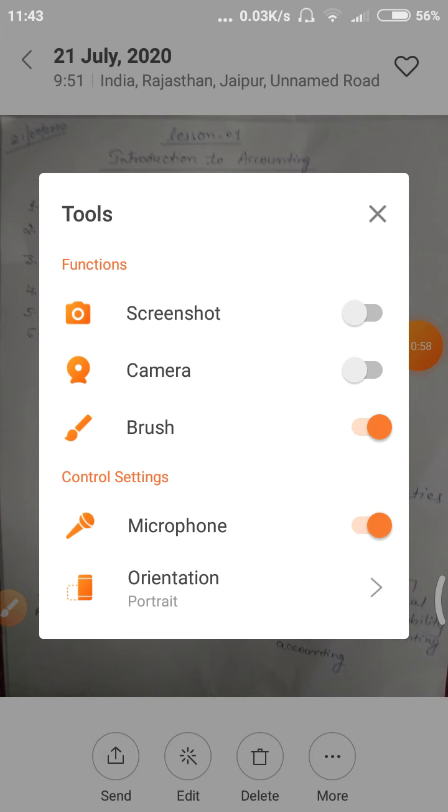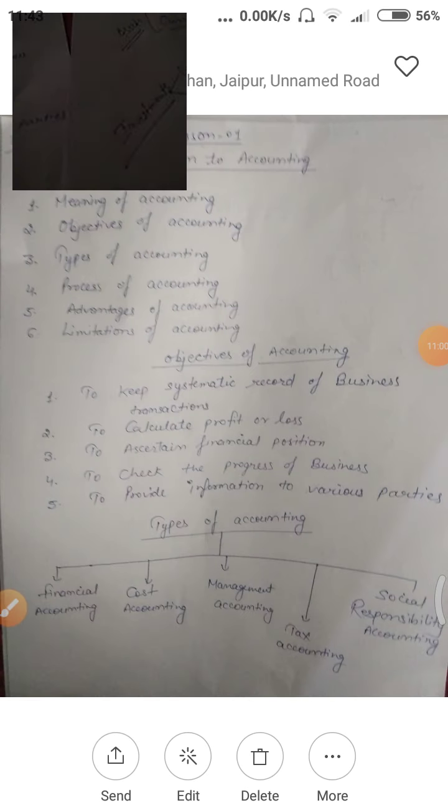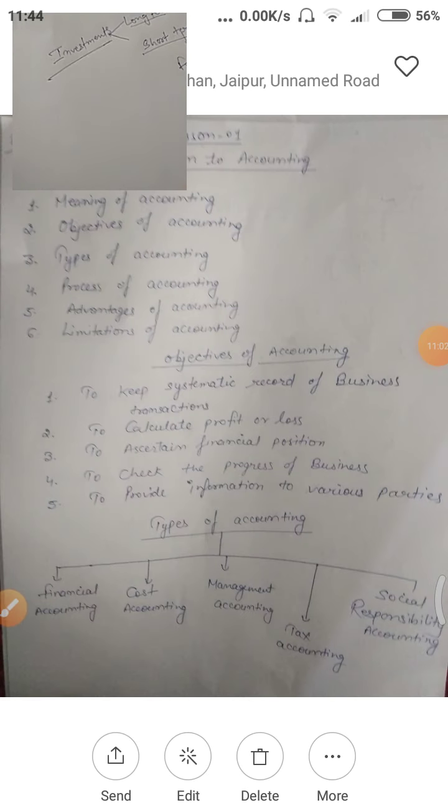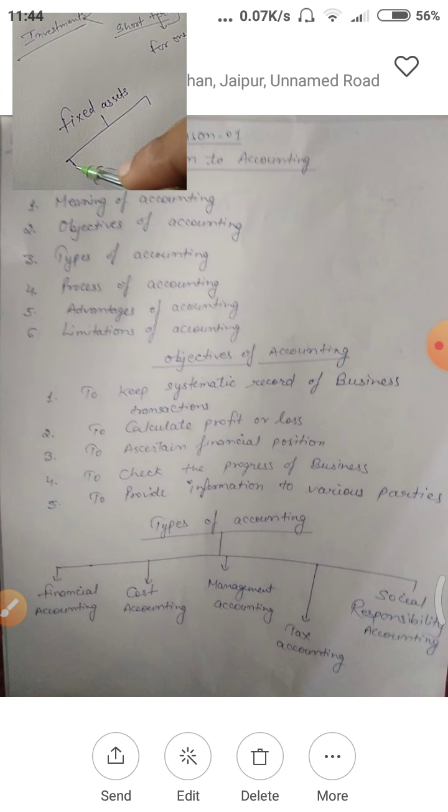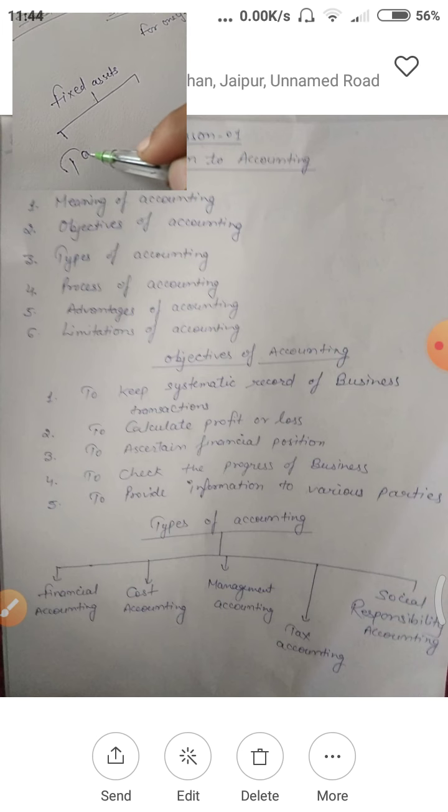Let's see about fixed assets more. As I told you, fixed assets are for a long time. Fixed assets are also divided into two parts: tangible assets and intangible assets.